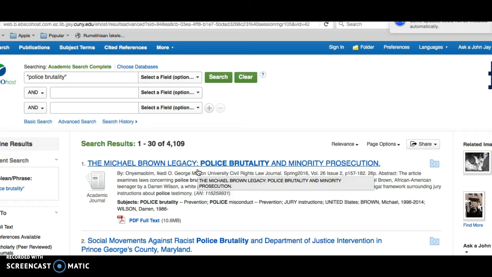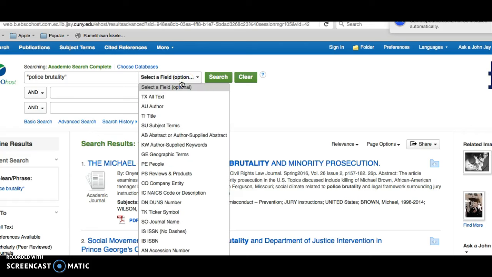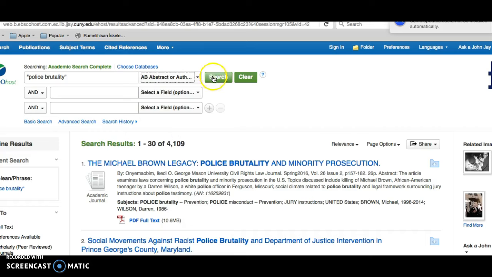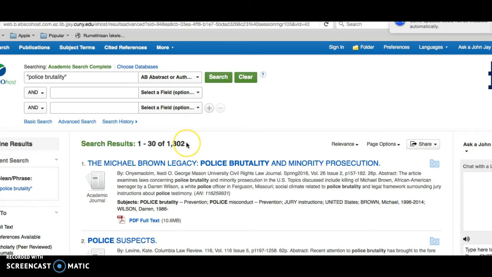What the student should have done is searched not within anywhere in the text, but perhaps under subject terms or the abstract supplied by the author themselves. If the abstract says police brutality, it's likely that the article is focused or at least directly addresses that issue. Let's see what we get. Now, as opposed to 4,900 articles, we're down to 1,300 articles, all of which are specifically focused on the issue the student was most interested in.